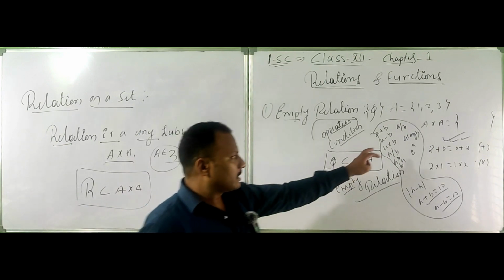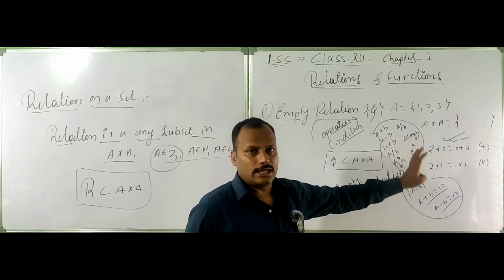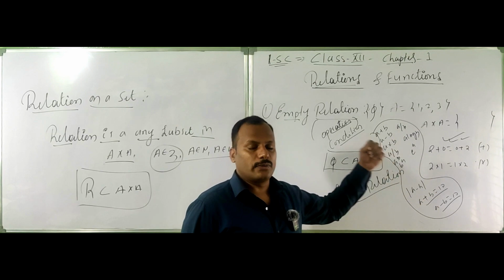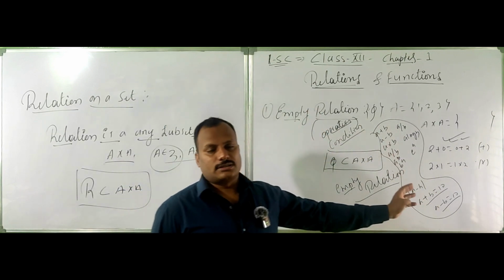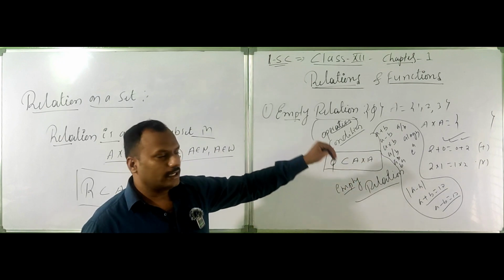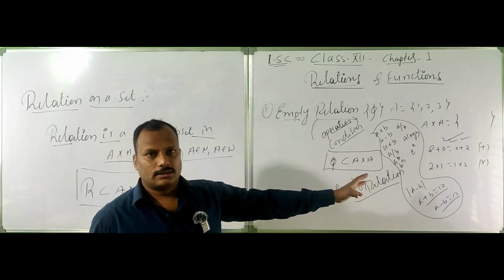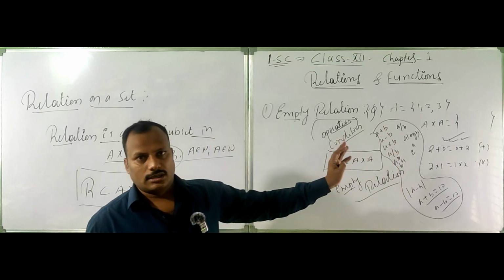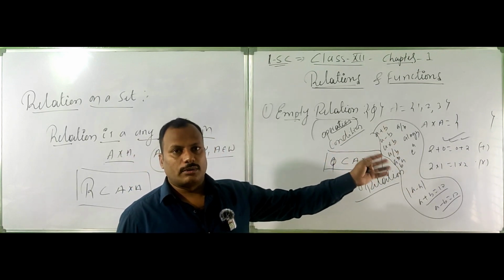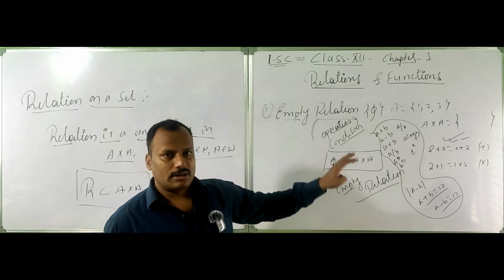Only based on the given conditions, given operations, given mathematical definitions, we define what relation it is. A set is different; you can take it randomly, whether an element belongs or not. But a relation has to involve some mathematical operation.